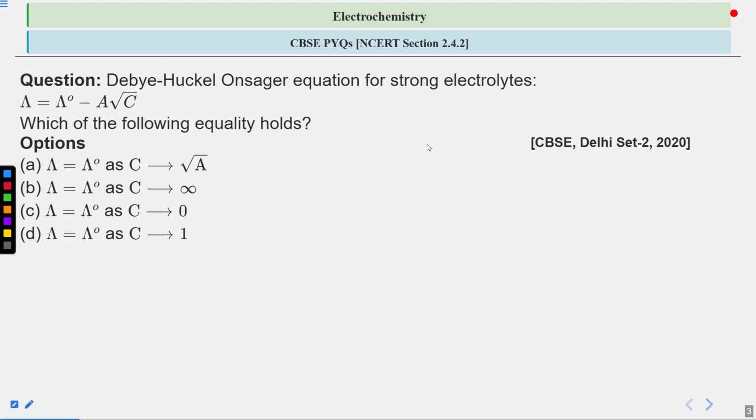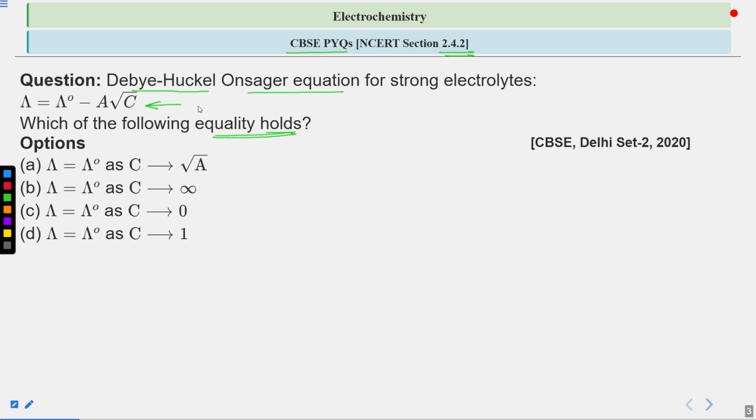So let's start with the first question, and this question is a CBSE PYQ. This covers the NCERT section 2.4.2 in the NCERT textbook in the Electrochemistry chapter. The question says: Debye-Huckel-Onsager equation for strong electrolytes is lambda equals lambda naught minus A under root C. Which of the following equalities holds?